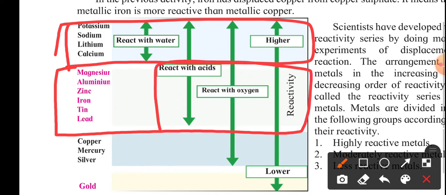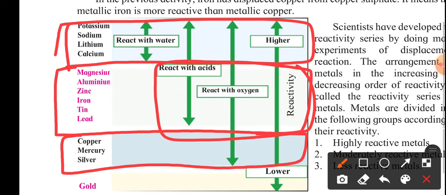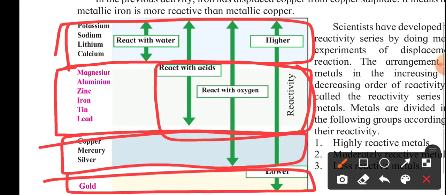They react with the acid, react with oxygen, and so on. And then copper, mercury, silver, and the last one is gold. So gold is the least reactive metal we have, and potassium is the most reactive metal we have.